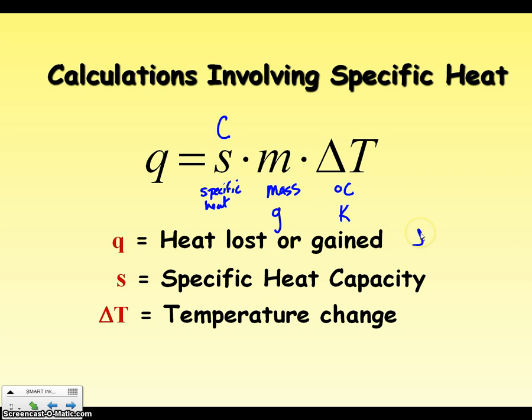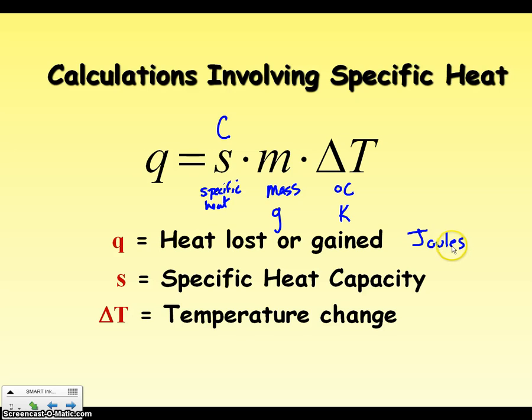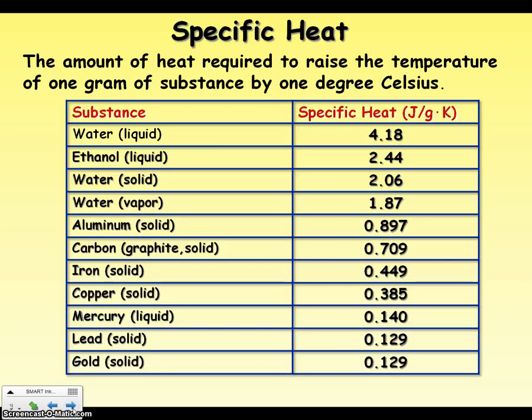The unit of Q is J, joules, which is going to be important because there are other units that do not use joules, they use kilojoules. Specific heat is going to be joules per gram degrees Celsius, or you will also see joules per gram Kelvin. They're going to be exactly the same number, because if you think about the change in temperature, it shouldn't matter if your temperature is in Kelvin or in Celsius. So you'll be presented with problems that are both in Kelvin and in Celsius, but just know that it doesn't really matter. The specific heat is going to be the same. You don't have to do any sort of conversions with your specific heat calculation.